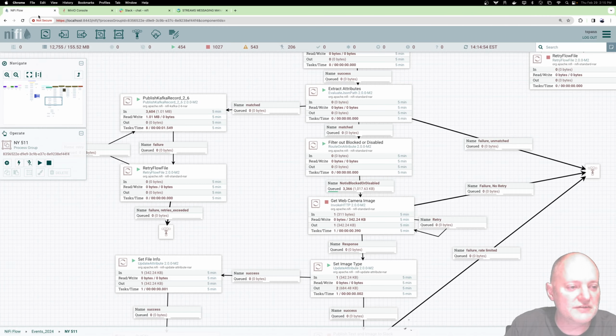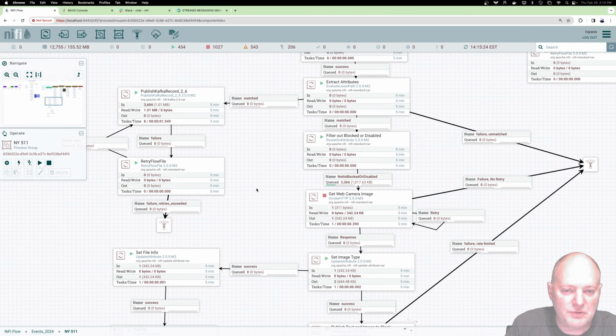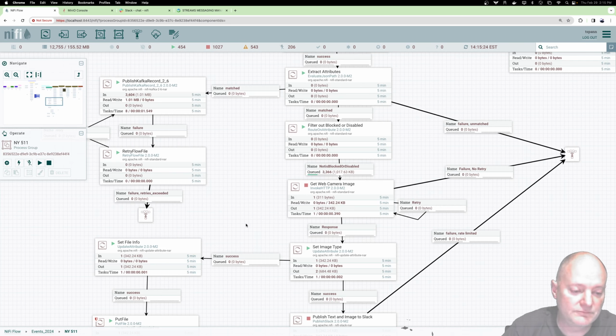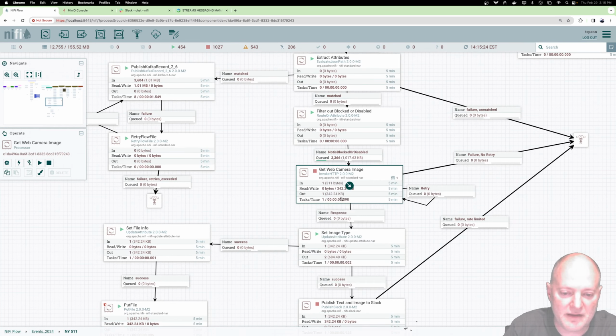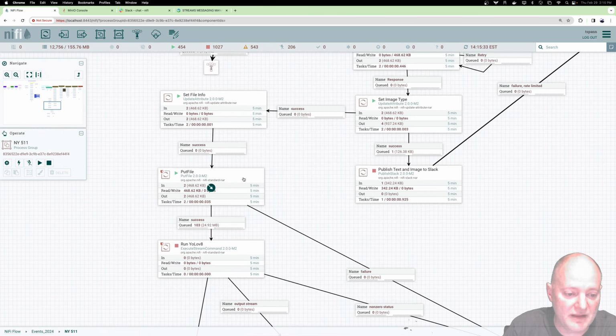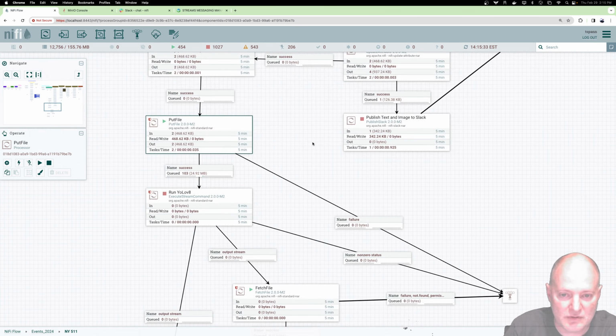But anyway, so we're going through the flow. We push all the metadata to Kafka so I could put that into a Flink SQL. And I grab that camera image, grab another one. And I update the file name.